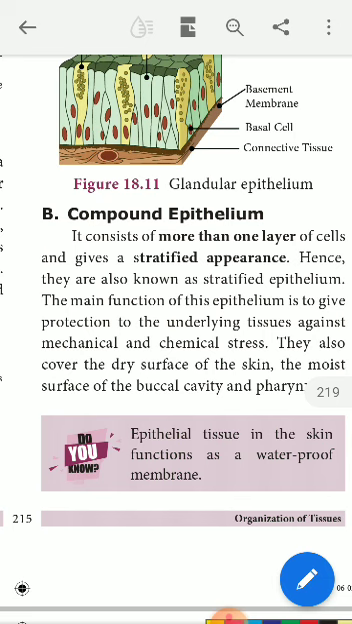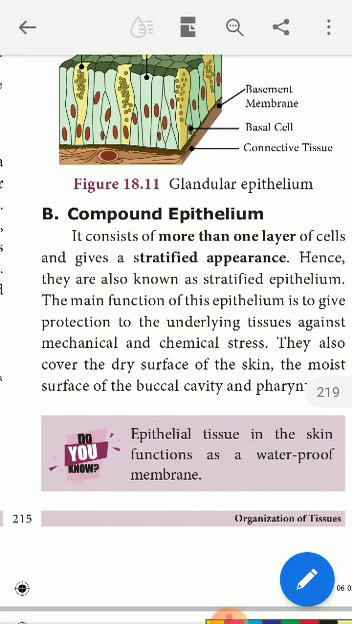You listen. It consists of more than one layer of cells and gives a stratified appearance. Hence, they are also known as stratified epithelium. The main function of this epithelium is to give protection to the underlying tissues against mechanical and chemical stress. So the main function of this compound epithelial tissue is to protect the underlying tissues from mechanical and chemical stress or injuries, right?